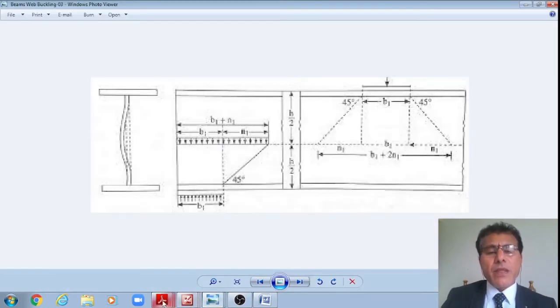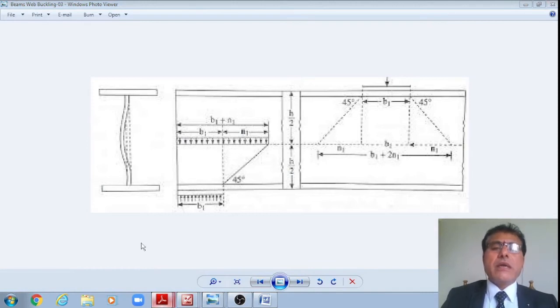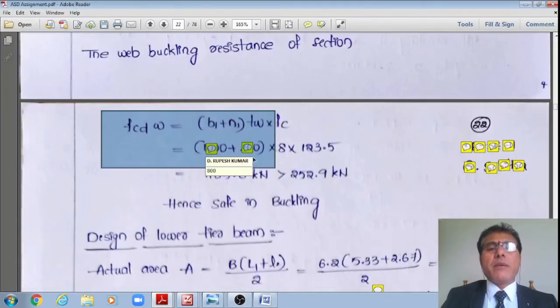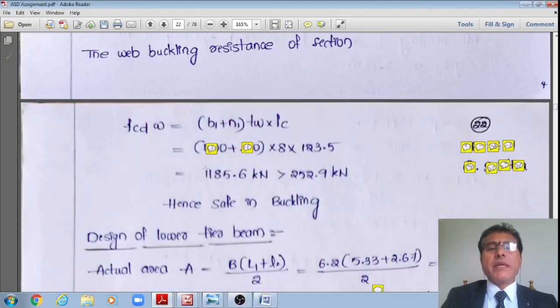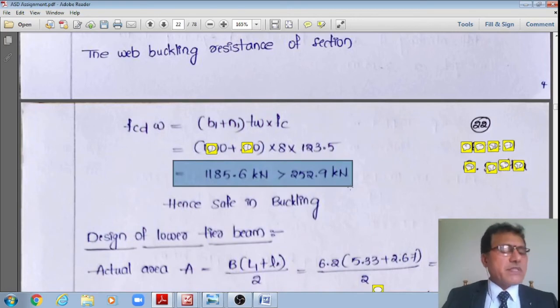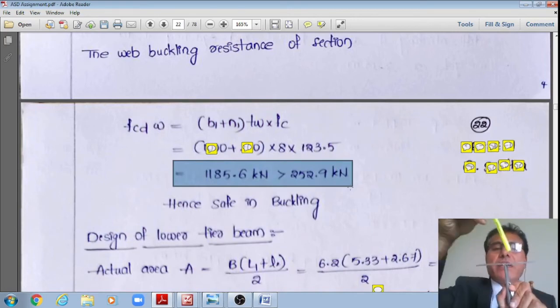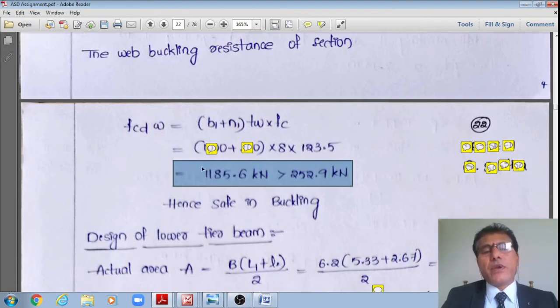Therefore, N1 plus N1, 2N1. However, here N1 is equal to 400 by 2. Therefore, 400 by 2 plus 400 by 2, that works out to 400. 800 plus 400, 1200, multiplied by 8, multiplied by 123, divided by 10 power 3. It works out to 1185.6 kilonewton. It can resist this, whereas the section is subjected to just a factored shear force of 252.9 kilonewton only. Therefore, it is okay.